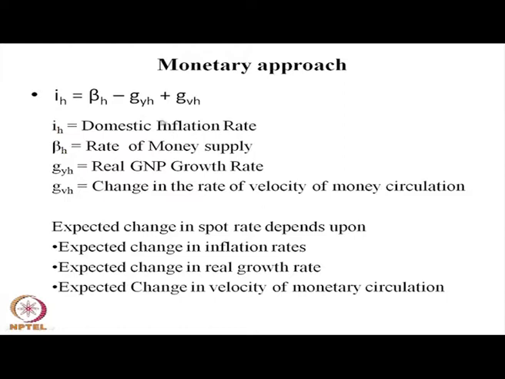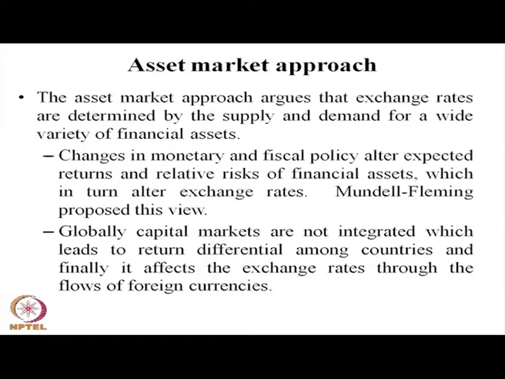If the supply of money is more and the velocity of circulation of money is more, then there will be more inflation in the economy. And if inflation is more, the real interest rate in the economy will decline, and this also influences the exchange rate. In the asset market approach, I mentioned earlier, it primarily considers foreign exchange as an asset, and its supply and demand also influence the exchange rate movement.